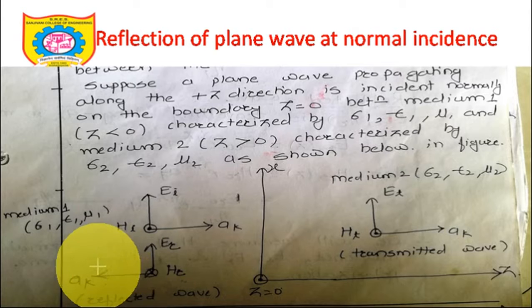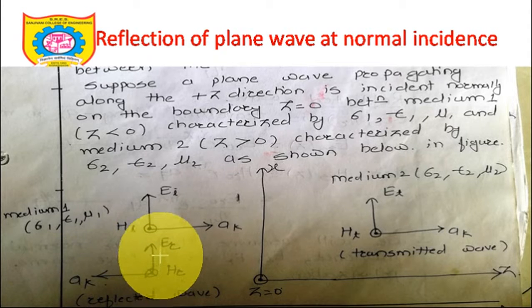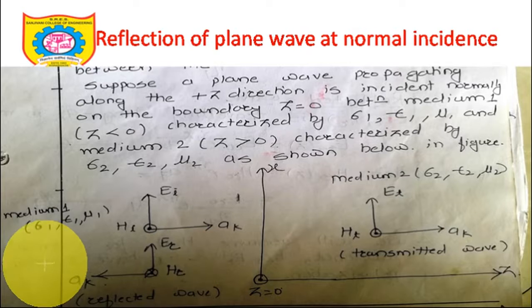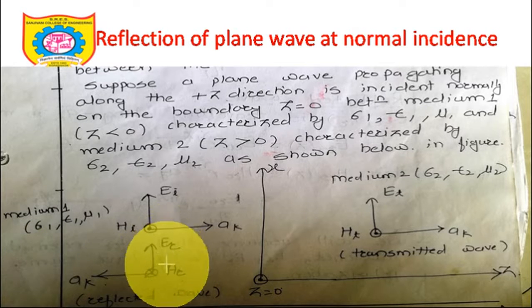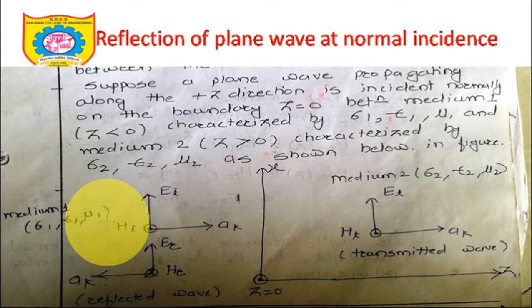If your thumb indicates wave propagation in the leftward direction, your first finger still indicates the ER component, that is the reflected electric field component, and your middle finger, which is going inside the plane of paper, which is going inside the plane of this laptop, or which is going inside the plane of your mobile, is nothing but your HR component. Once again, ER and HR are mutually perpendicular, and wave propagation is perpendicular to the plane containing ER and HR. So medium 1: sigma 1, epsilon 1, mu 1.